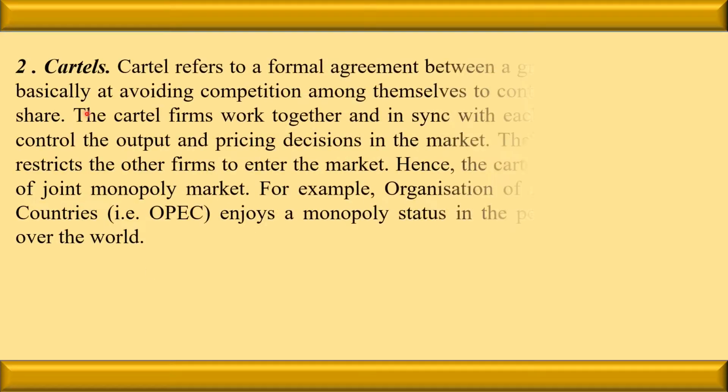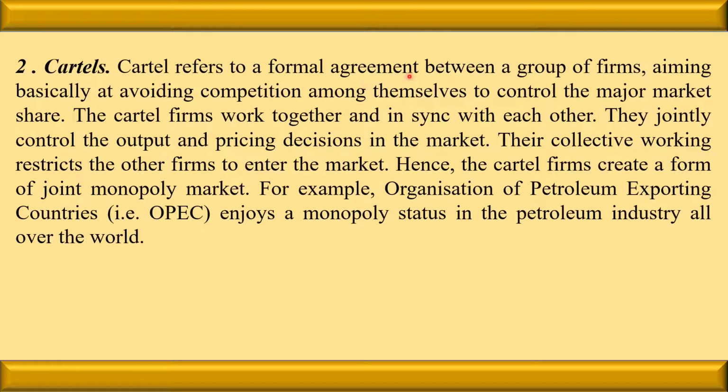The next is cartels. Cartel refers to the formal agreement between a group of firms aiming basically to avoid competition among themselves and to control the major market shares. The example is the Organization of Petroleum Exporting Countries. It enjoys the monopoly status in the petroleum industry all over the world.